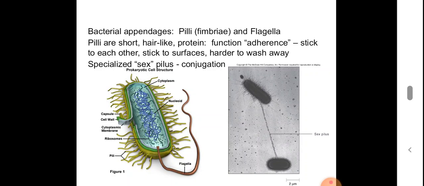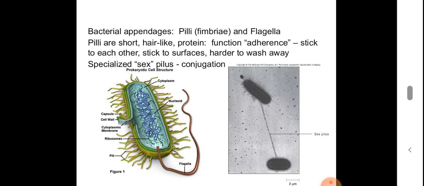So also about bacterial appendages, pili and flagella. Pili is also known as fimbriae. And there is flagella. These two appendages are present in bacteria. Pili are short hair-like structures made up of protein and function as adherents.